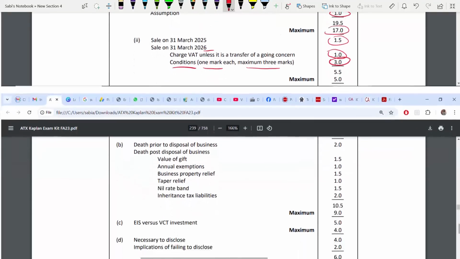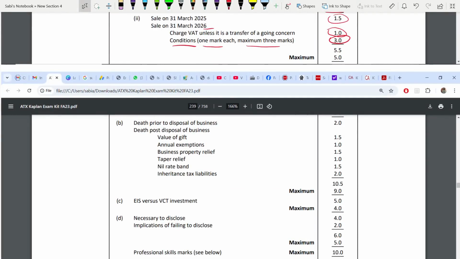Next, part B is for 9 marks. So death before the disposal of business, 2 marks. Now, to calculate IHT: value of gift 1.5, annual exemption 1 mark, business property relief 1.5, taper relief 1 mark, nil rate band 1.5, inheritance tax liability 2 marks.